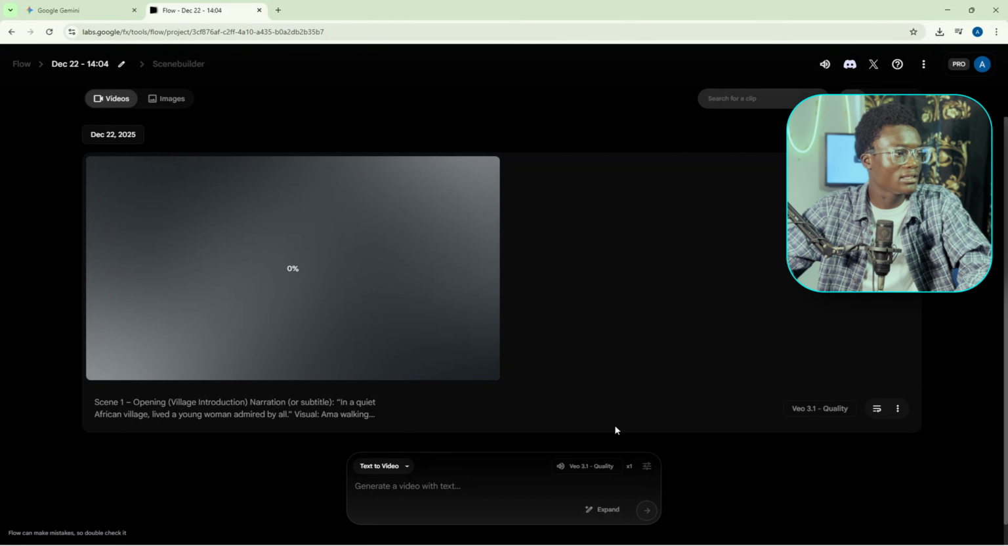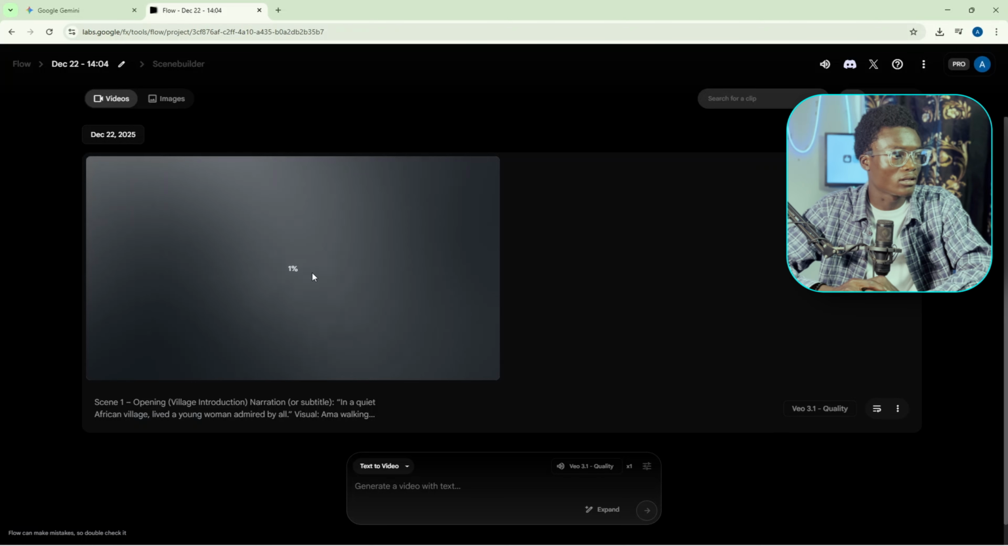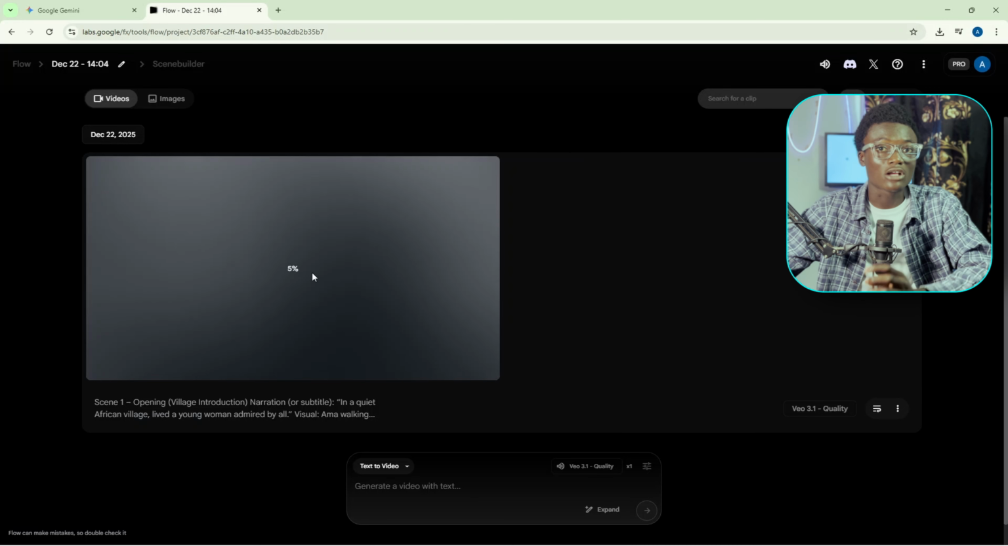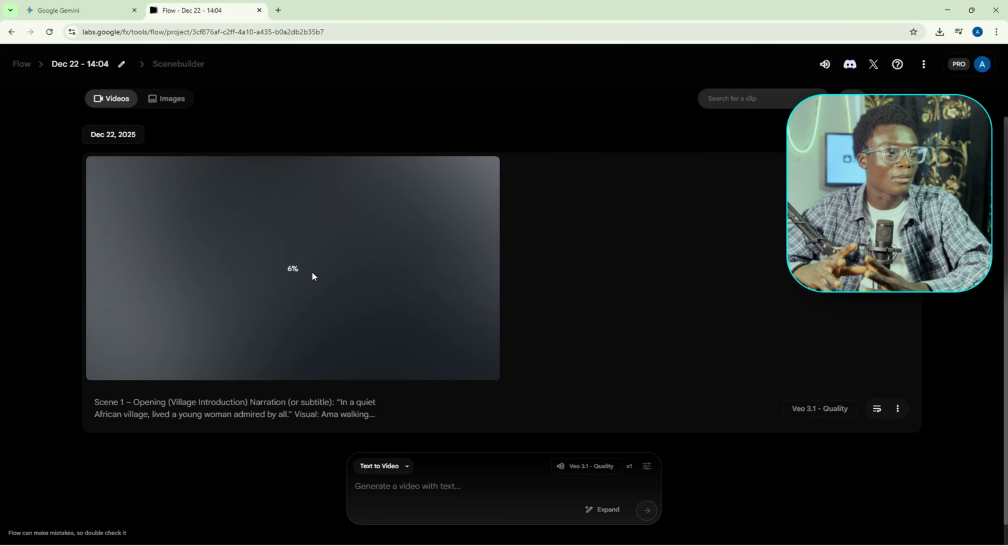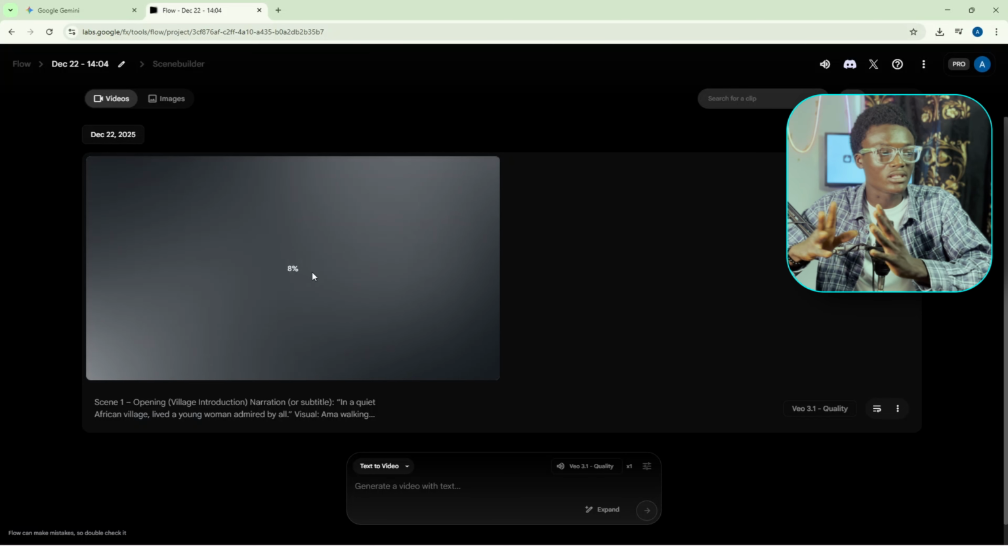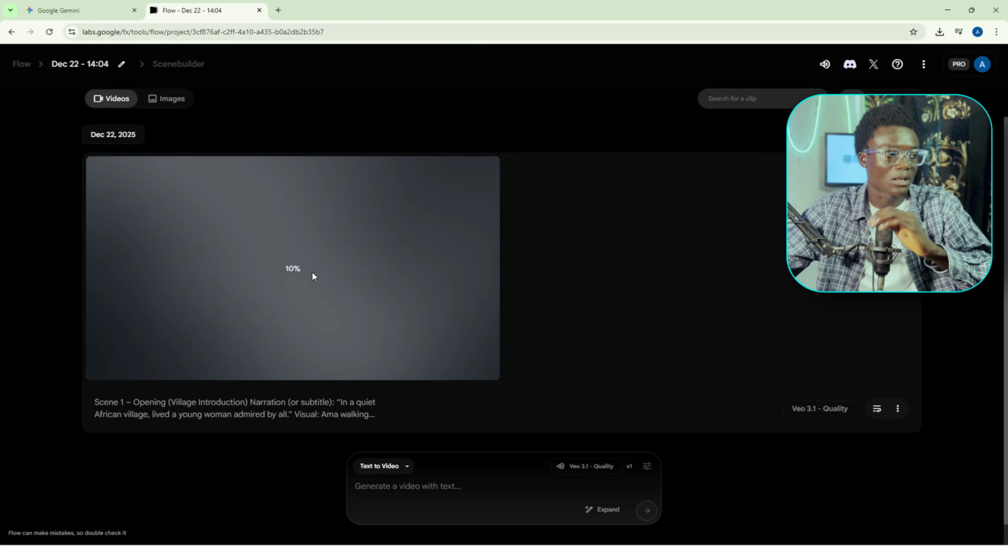So we just paste it in here, and then we send it, and you see it's generating the video, and it's at 2%. Let's wait a little while and see how long it's going to take to bring out the output. And we are actually going to deal with how you can get consistent characters throughout the video and not mess up.